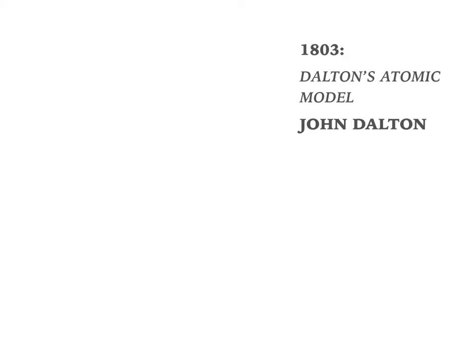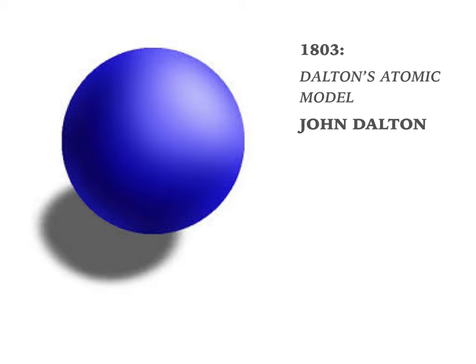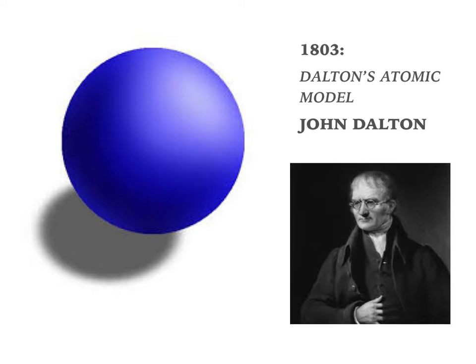In 1803, John Dalton, another chemist, proposed a model of the atom similar to the theory of Leucippus and Democritus's, which said that the elements, such as iron or gold, exist in small, solid packets of matter. According to Dalton, these packets could not be divided. And here's an image of John Dalton.